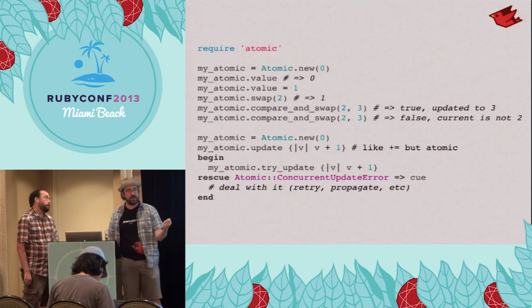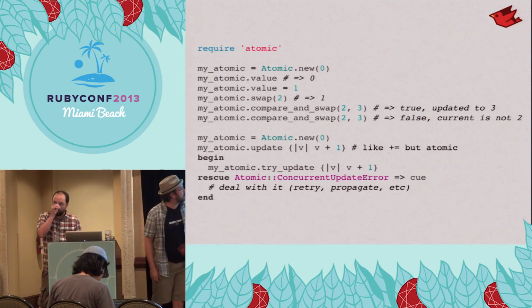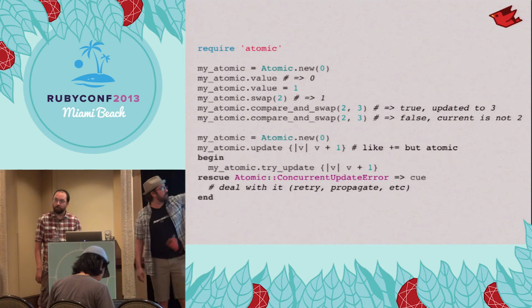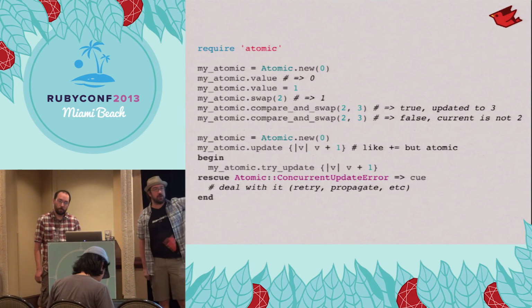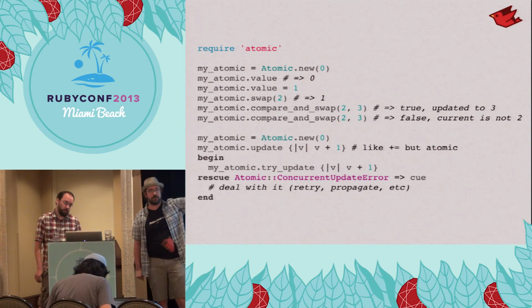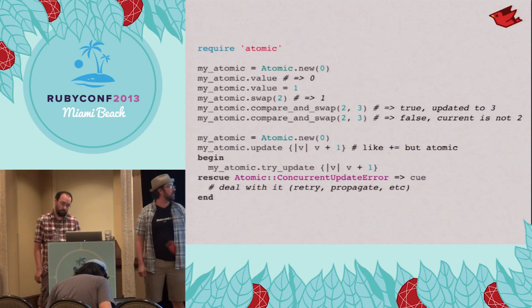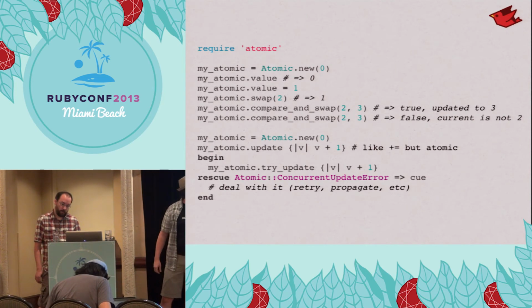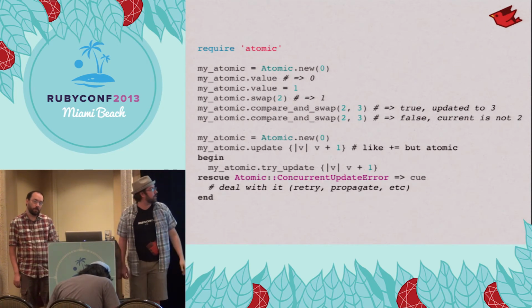You can try to make an update only if it's the same state you expect. Down here, doing more advanced atomic updates, update with a block will only make that change if no other thread jumps in there at the same time. And if another thread jumps in, it'll try and make the change. In this case, it'll redo that block, and down here it'll raise an error. You can decide whether you want to try and continue doing this update.